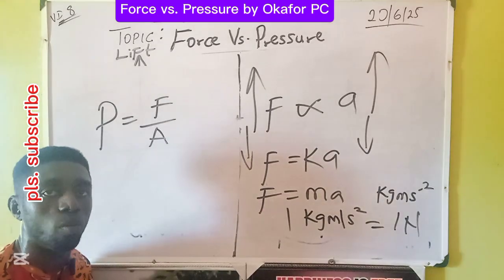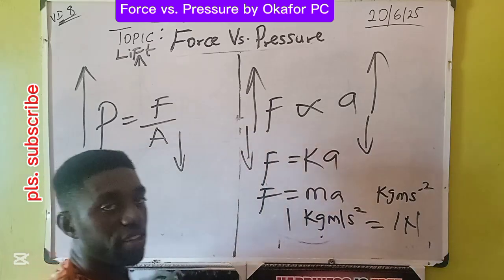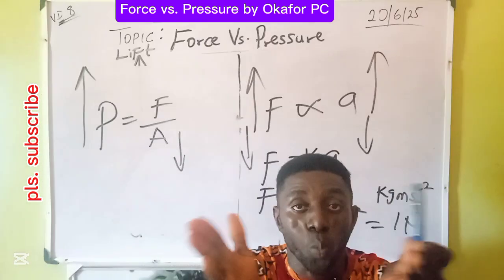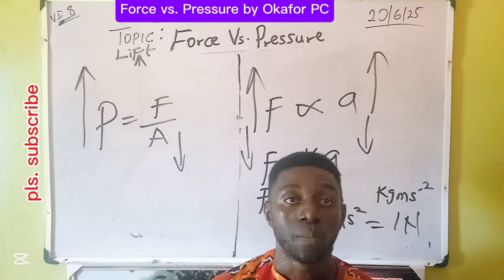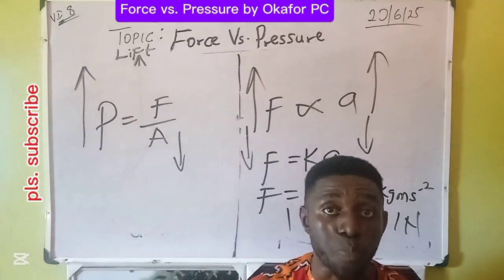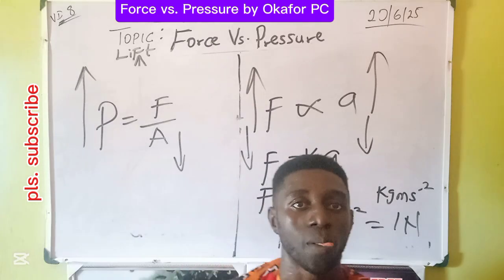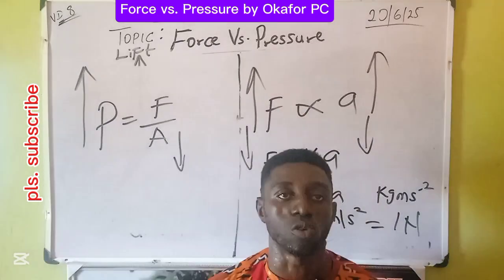Then see the idea we want to communicate here. The higher the pressure, the smaller the what? Area. The smaller the area, the higher the pressure. Please, let's be careful with things that are pointed. Very pointed objects have high pressure. It takes a smaller area to create a very high pressure.